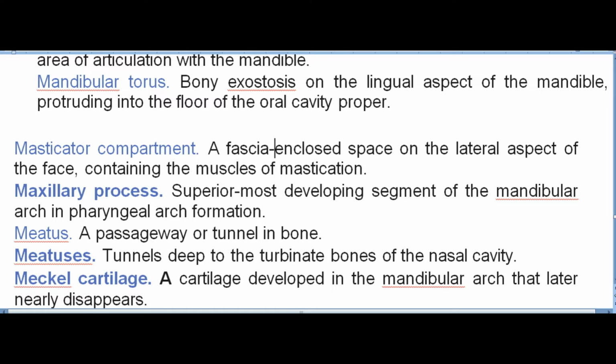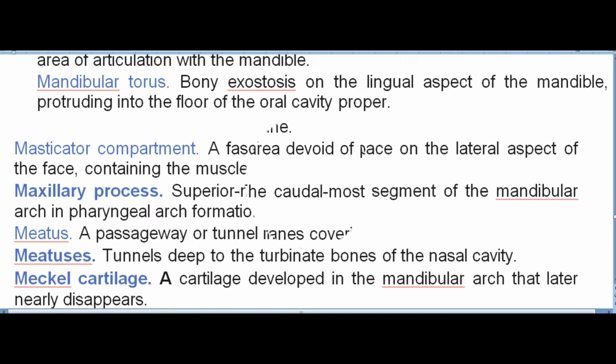Meatus. A passageway or tunnel in bone. Meatuses. Tunnels deep to the turbinate bones of the nasal cavity. Meckel's cartilage. A cartilage developed in the mandibular arch that later nearly disappears.